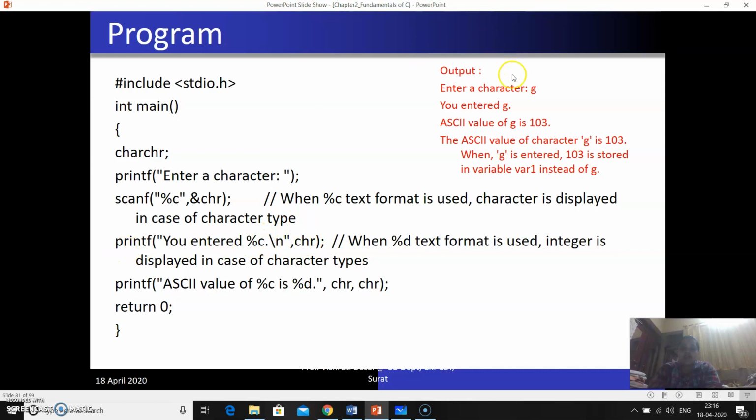So you entered G. In the same way, instead of %c, if I write %d, what will it do? It will print the integer value of that particular character. That is, G is 103.